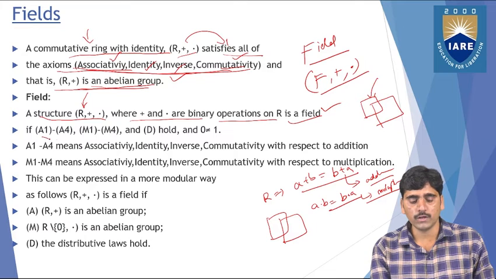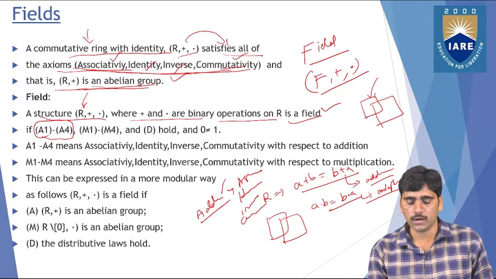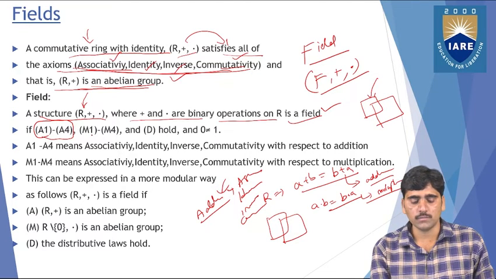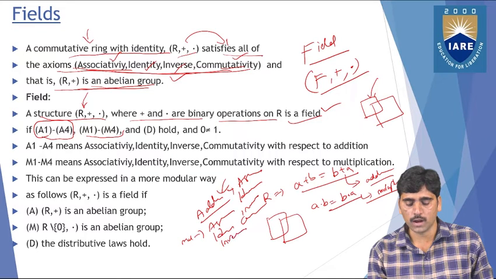if A1 to A4 hold, that means the addition operation satisfies associativity, identity, inverse, and commutativity, as well as multiplication satisfies associativity, identity, inverse, and commutativity.